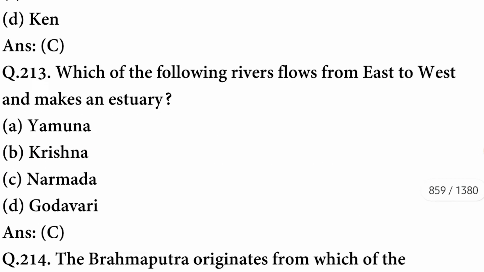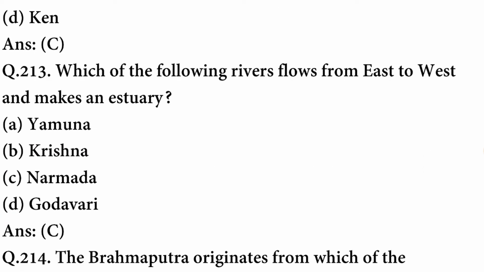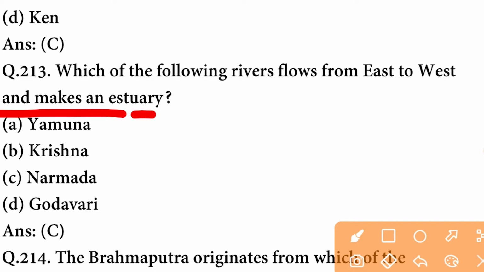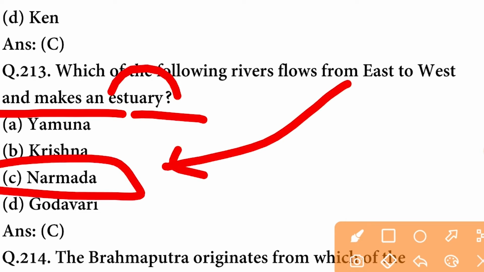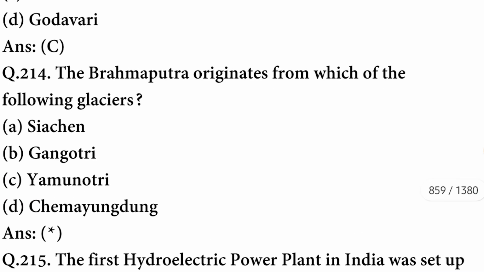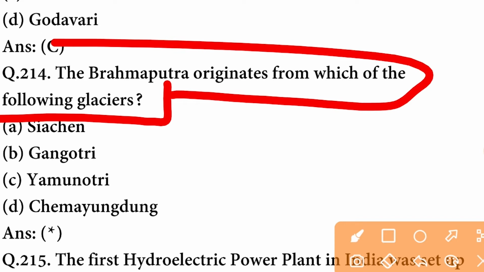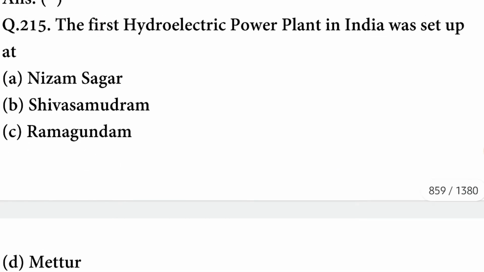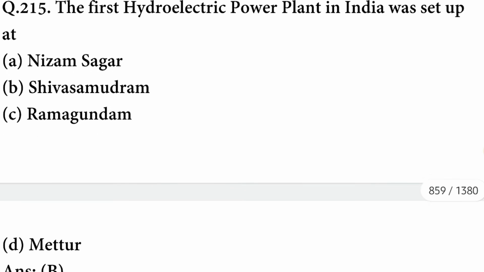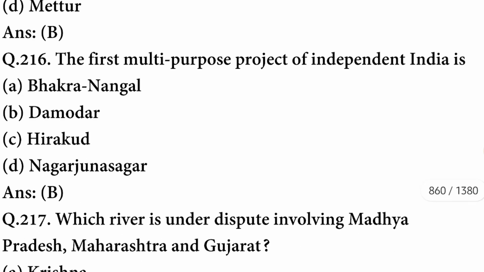C option is correct. Which of the following rivers flows from east to west and makes an estuary? The river is Narmada that flows east to west and makes an estuary. The Brahmaputra originates from which of the following glaciers? You will have to answer this question in the comment section. Next question. The first hydroelectric power plant in India was set up at Shivasamudram. B option is correct. The first multi-purpose project of independent India is Damodar.